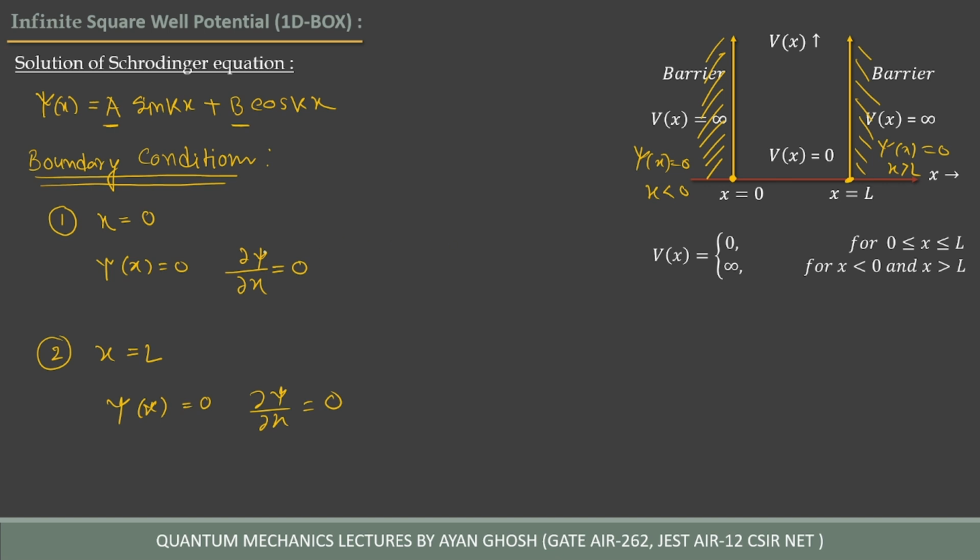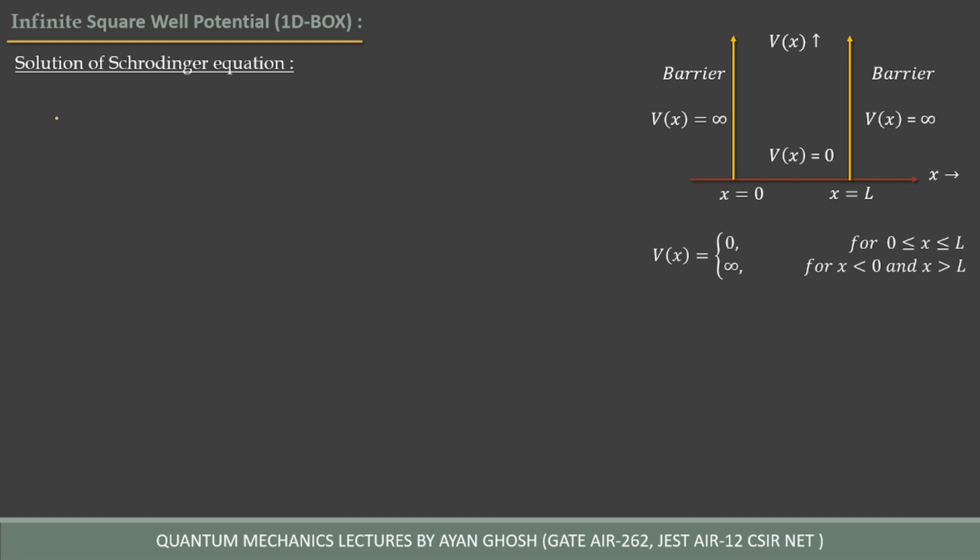So now apply the first boundary condition. If we apply the first boundary condition, that psi of x at x equal to 0 is 0, then we will get a times 0 plus b times 1 is equal to 0. That means b is equal to 0. So the wave function becomes psi of x equal to a sine kx.